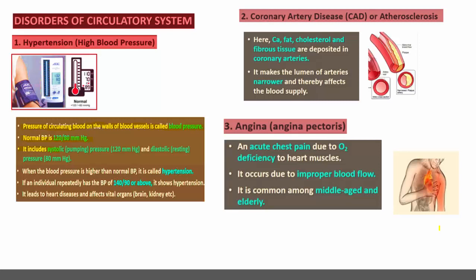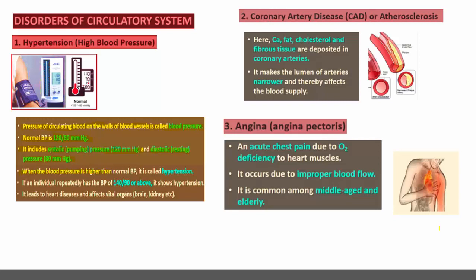It includes the systolic, that is pumping pressure, 120, and diastolic. When heart chambers, particularly ventricles, are contracted, the pressure will be more, it is 120, and when ventricles are relaxed, pressure is 80. So 120/80 mm Hg is the normal value of blood pressure.